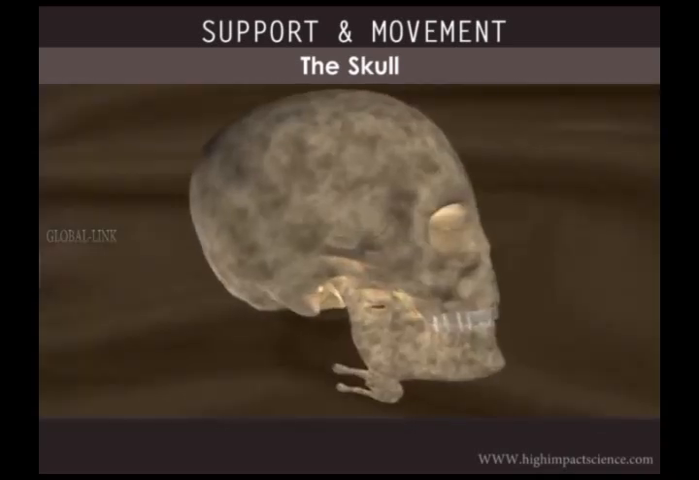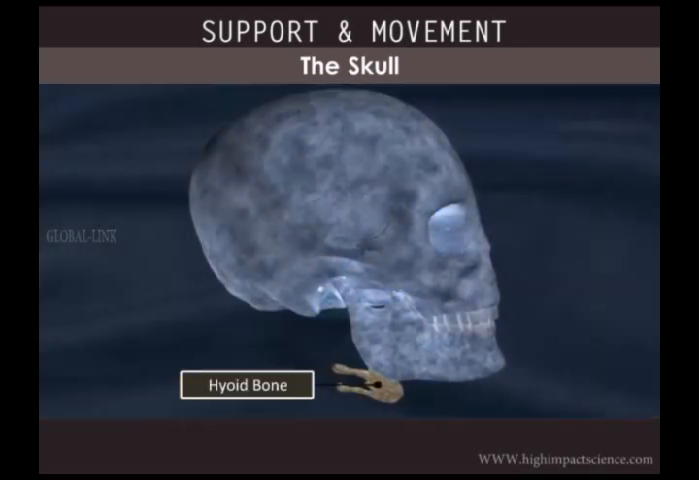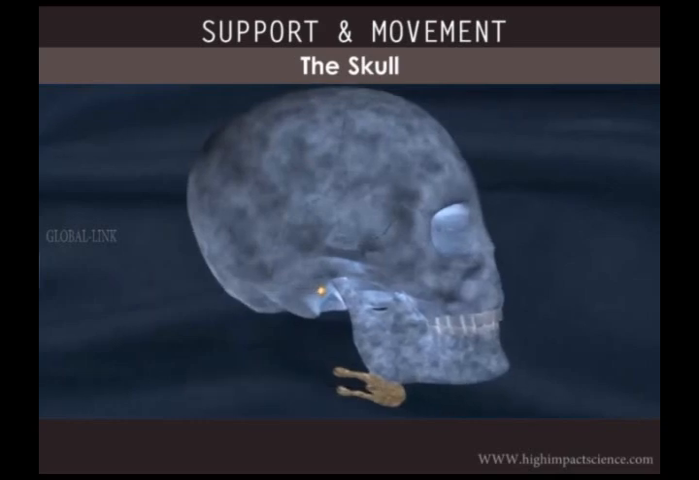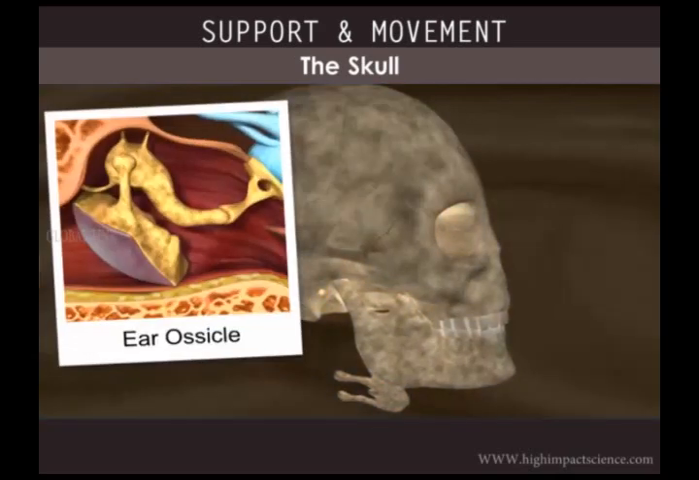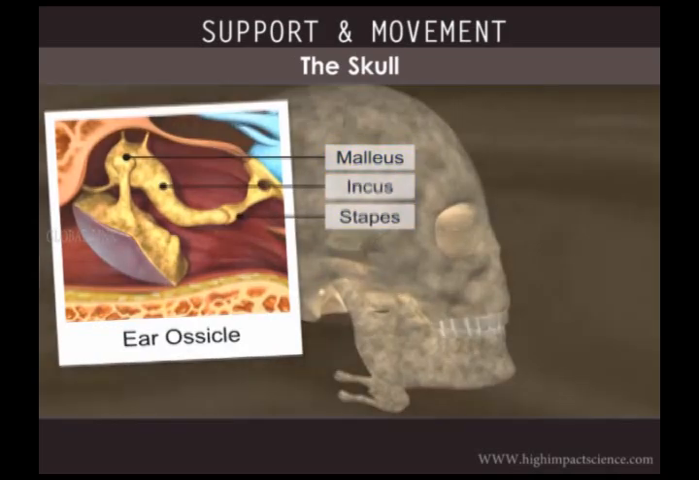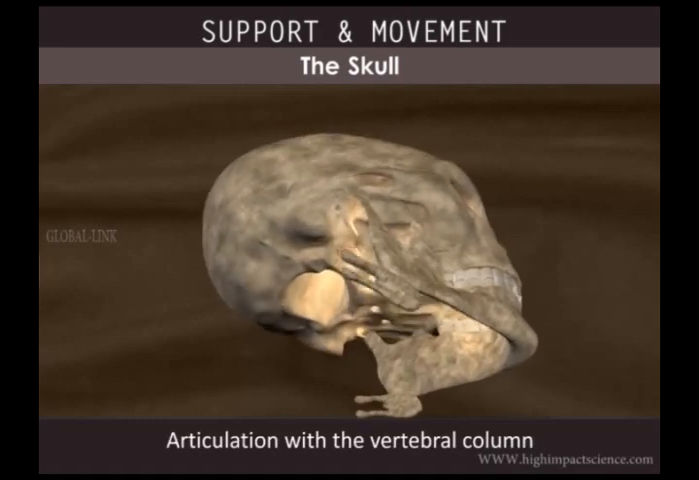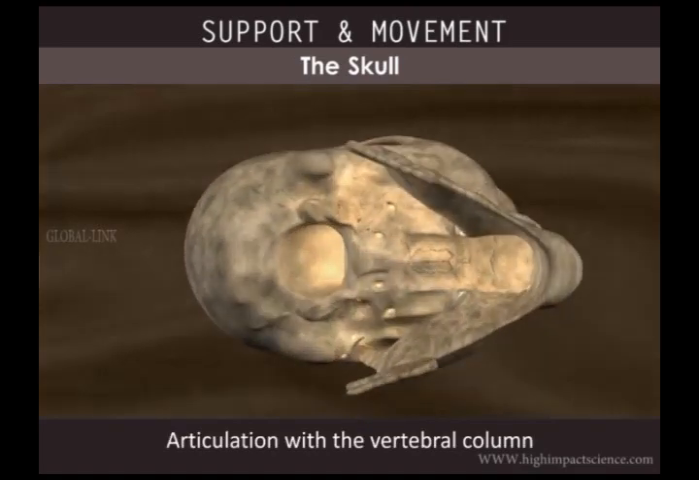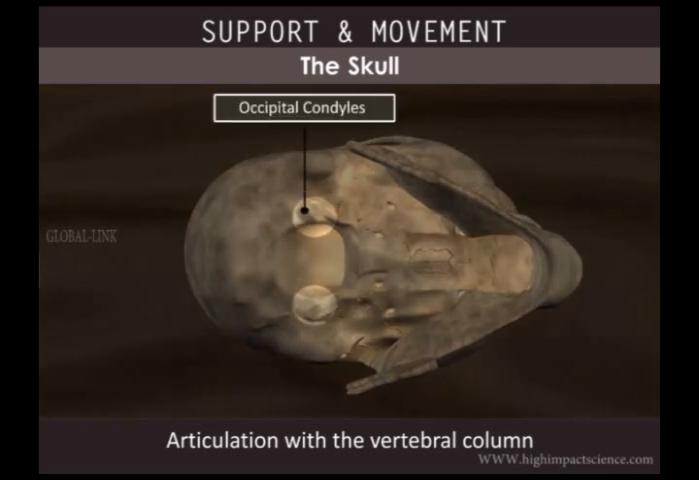The skull also includes a U-shaped hyoid bone and two ear ossicles, one on either side. Each ear ossicle consists of three bones: malleus, incus, and stapes. The skull articulates with the vertebral column with the help of two occipital condyles.